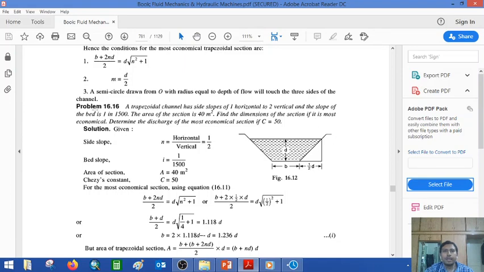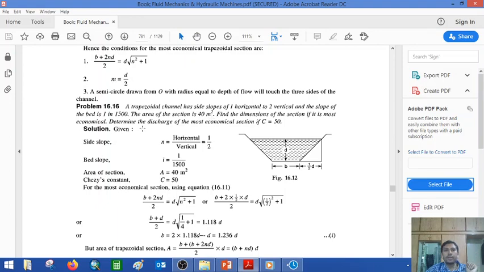Consider the overall channel section, the entire channel. For example, it starts from Navagam, Sardar Sarovar Dam, until you take it to Ahmedabad. So the longitudinal slope of the channel over the total length is 1 in 1500. These are the two different slopes we use in a trapezoidal channel: one is the side slope of the canal section and the other is the longitudinal slope. And the area is 40 meter square.